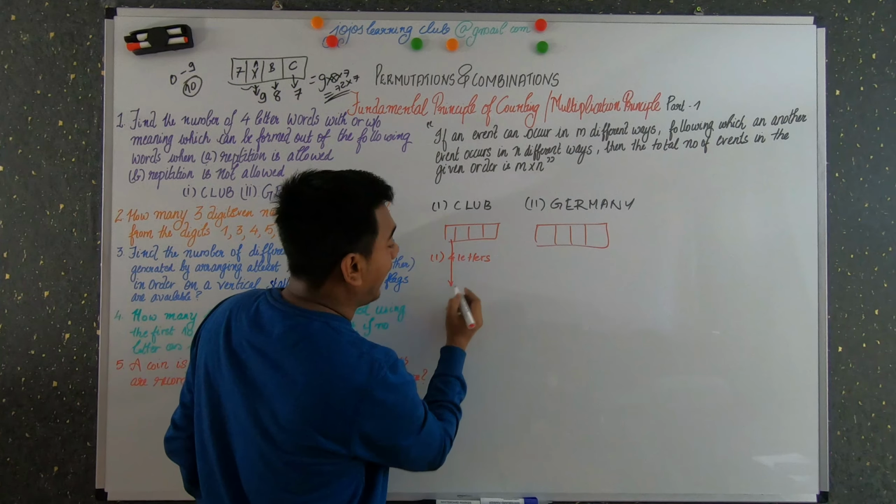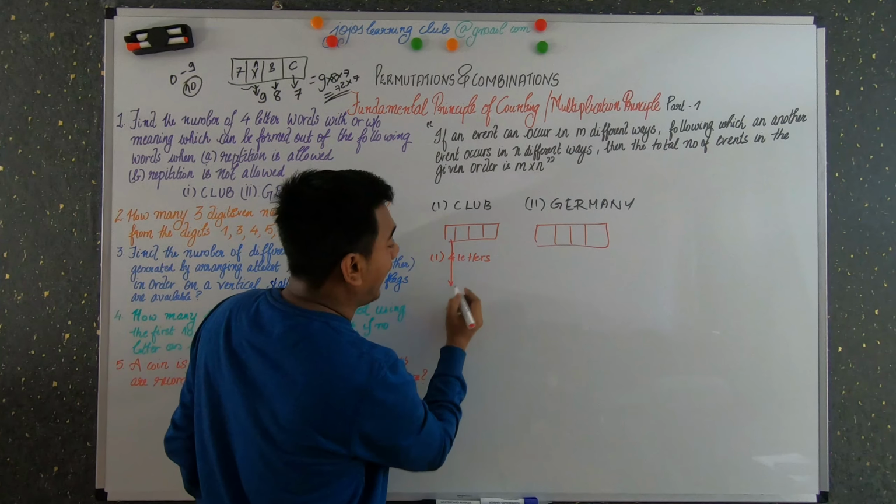And for the third selection, you have already used 2 letters, so you have only 2 choices. And for the last one, there is only one possibility. Let's say you have used C, L, U, then you have only B left. So you have to write 1. So the total number of arrangements when the repetition is not allowed is 4 into 3 into 2 into 1. That is 12 into 2, 24.